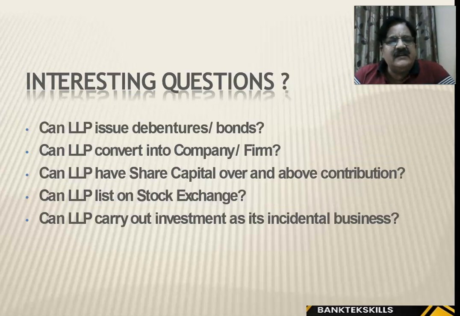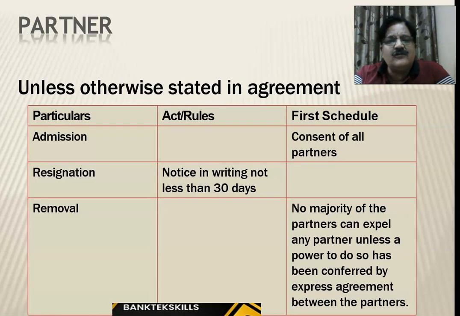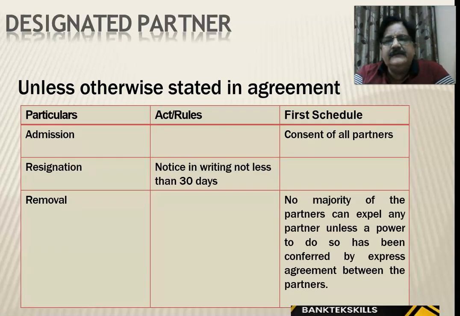So questions are there: can LLP issue debentures, bonds, convert into company or firms, have share capital, stock exchanges? Can they list on stock exchanges? Can they invest in incidental businesses also? Unless otherwise stated in agreement, admission needs consent of all partners, resignation requires notice in writing not less than 30 days. Removal: no majority of the partners can expel any partner unless power to do so has been conferred in express agreement between the partners. Right?